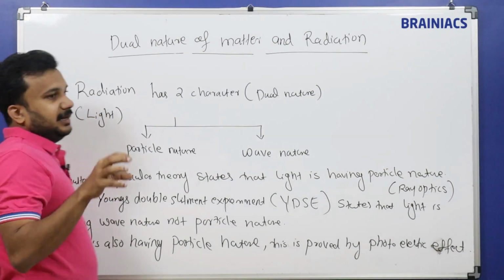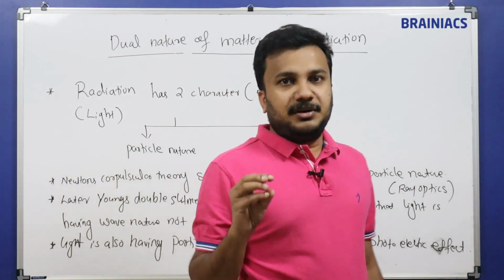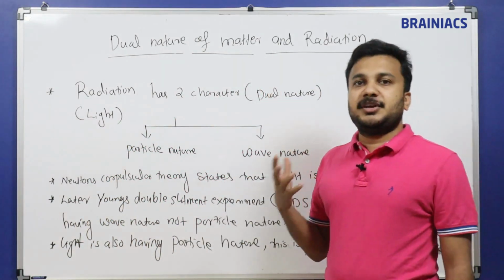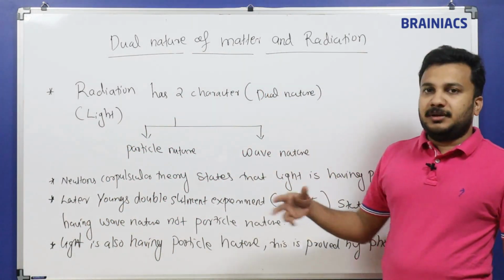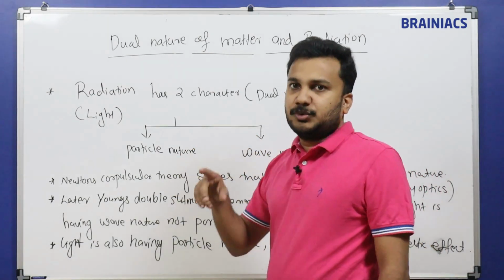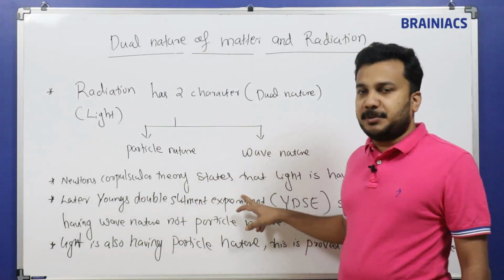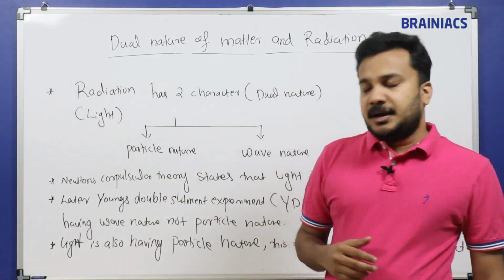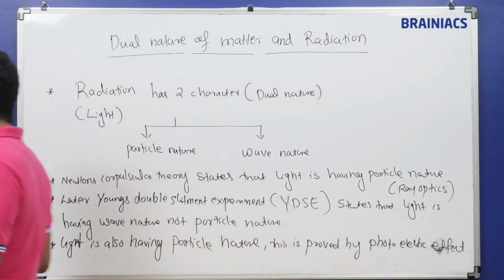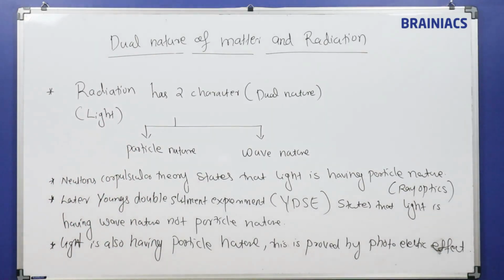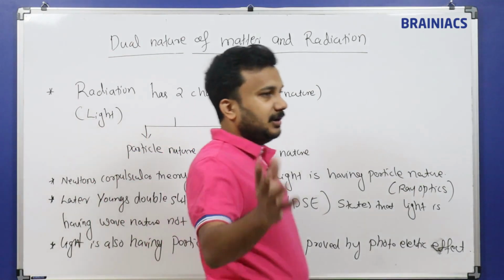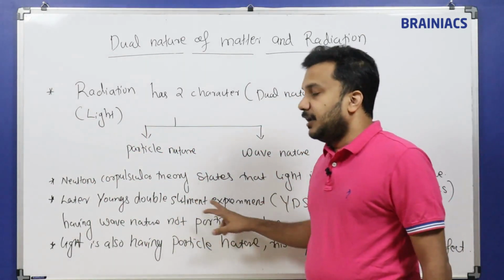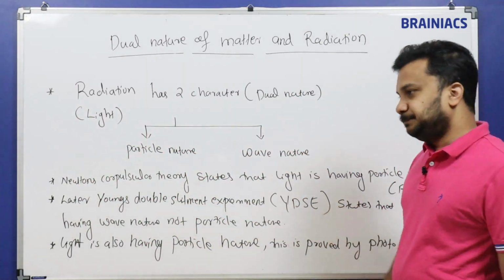First, when science started to study about light, we told that light is in the form of a particle nature. Newton told light is a particle using the corpuscular theory. Later, after few years, Young's double slit experiment was conducted, and based on it we proved that light is not a particle, light is in the form of a wave.